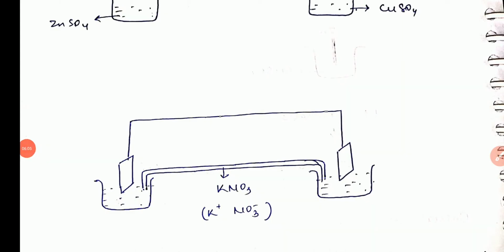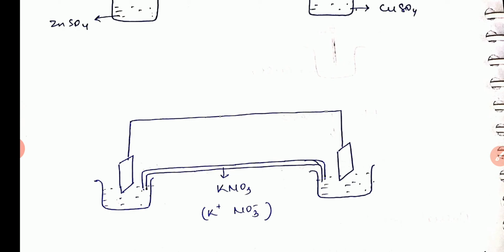The tube which is marked by KNO3 is the salt bridge. It is filled with a solution of potassium chloride, or it may be filled with potassium nitrate. It is used to maintain the neutrality of these solutions. That's why we have to connect these two solutions with the salt bridge.